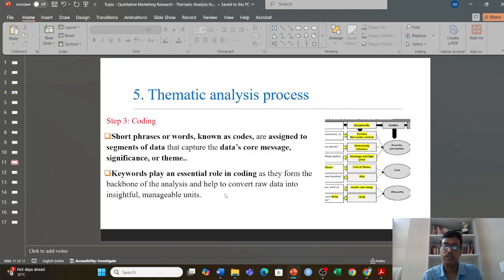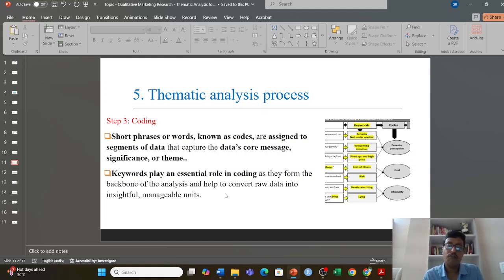Once you get a set of keywords, the next step is called the code. A code is a short phrase of words assigned to a segment of data that captures the data's core message, significance, and themes. We take the different keywords, and 2 or 3 keywords can be combined together to give a code. So 2 or 3 keywords representing a certain message, and that message has to be encoded as a code.